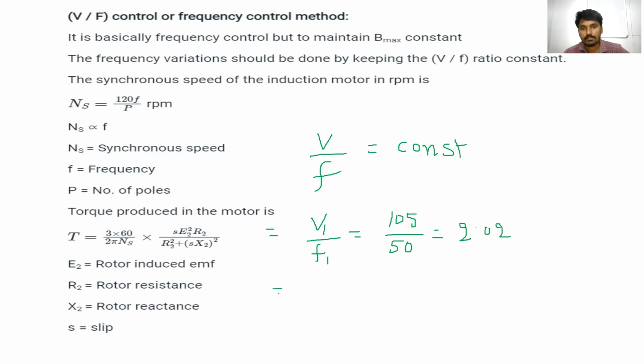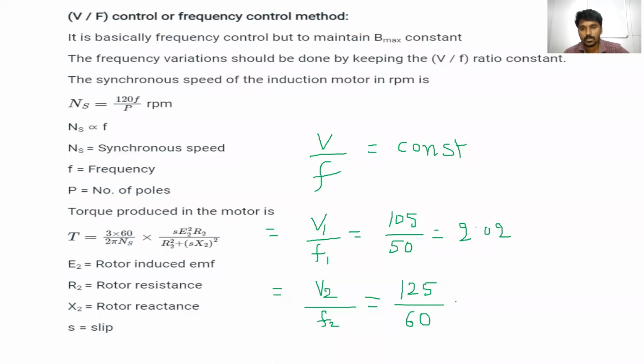And again, we are changing the values of voltage and frequency, that is V2 and F2. Voltage changes from V1 to V2, and frequency changes from F1 to F2. For example, the voltage changes from 105 to 125, and the frequency changes from 50 hertz to 60 hertz.